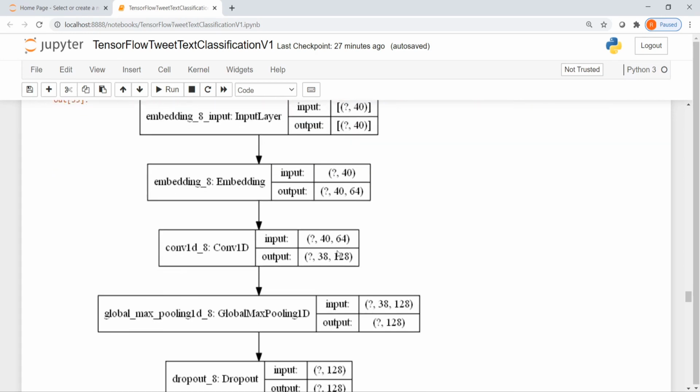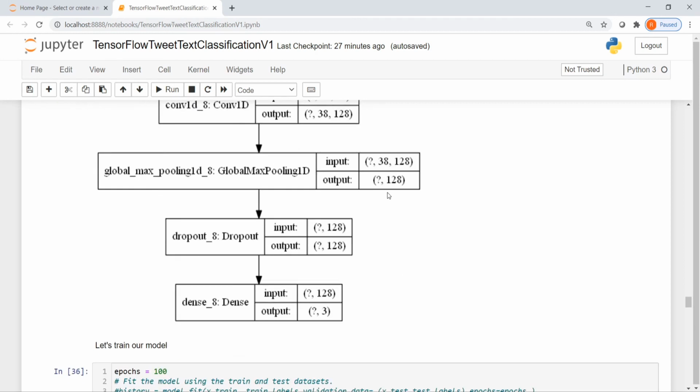Then you give that as input to our convolution 1D layer. We get 128 cross 38 because we have 128 filters, and we get 38 outputs per filter. Now you give this to the global max pooling and you get 128 values as output. That you give to the dropout layer and then to the final classification layer.